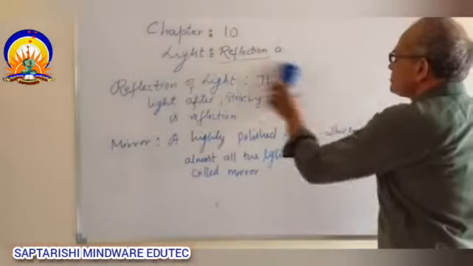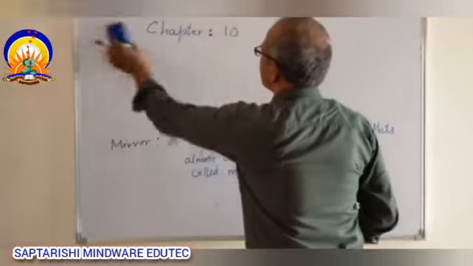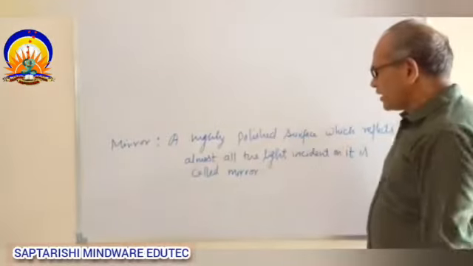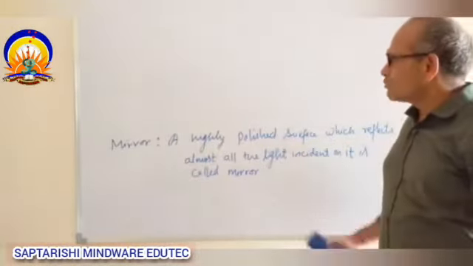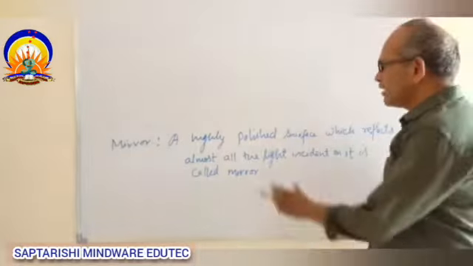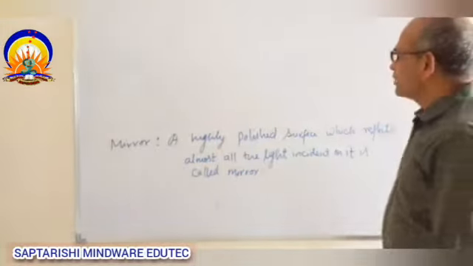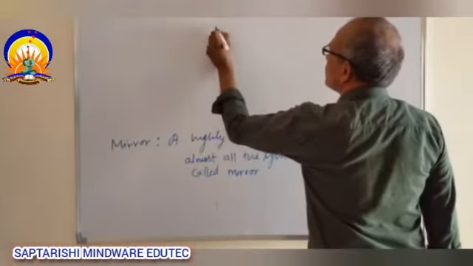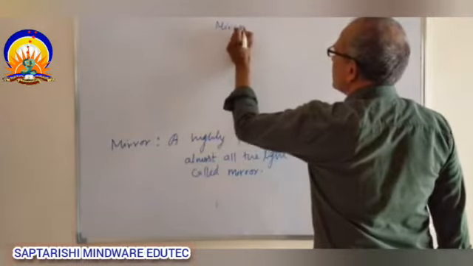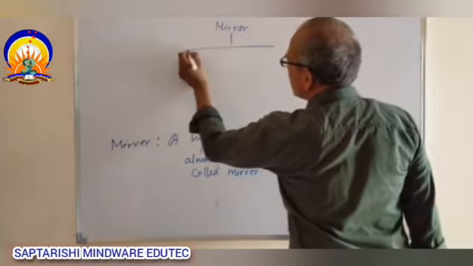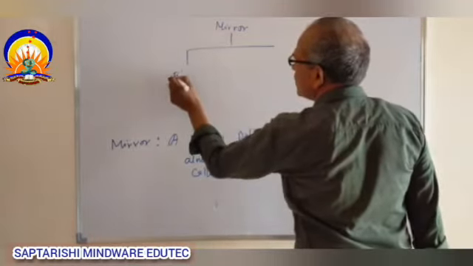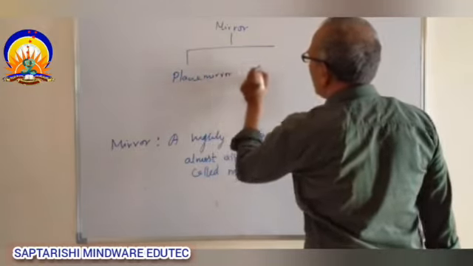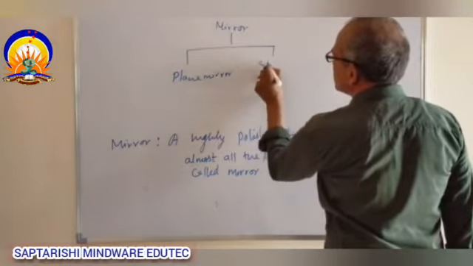Now this polished surface can be of different types. Mirror is a polished surface, so I write here mirror, and again we have plane mirror and spherical mirrors.